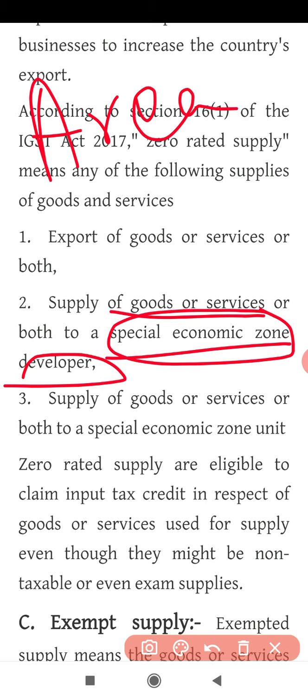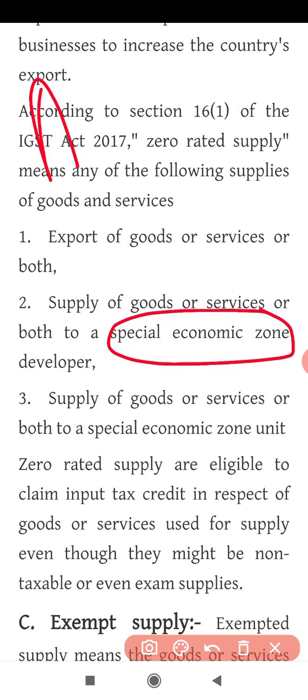Clear? So whenever you are supplying goods and services, or both, to a special economic zone developer, for example the government, which is the developer of a special economic zone. The government of India, for example, has reserved an area called Udyam Bagh for small scale industrialists to come and start their industries, and they are provided with all the facilities.